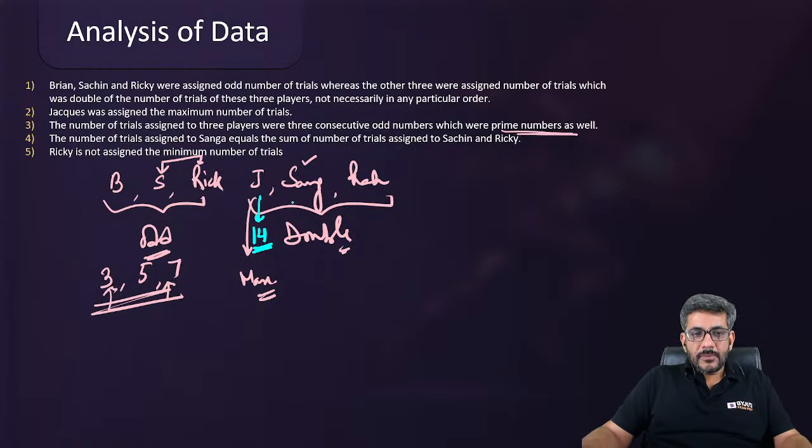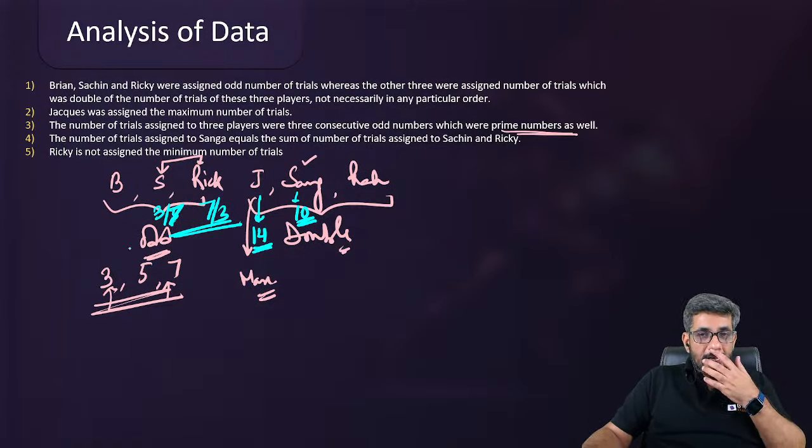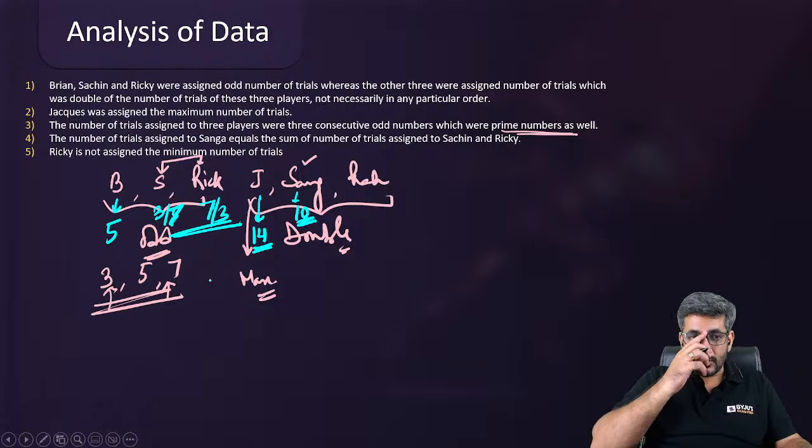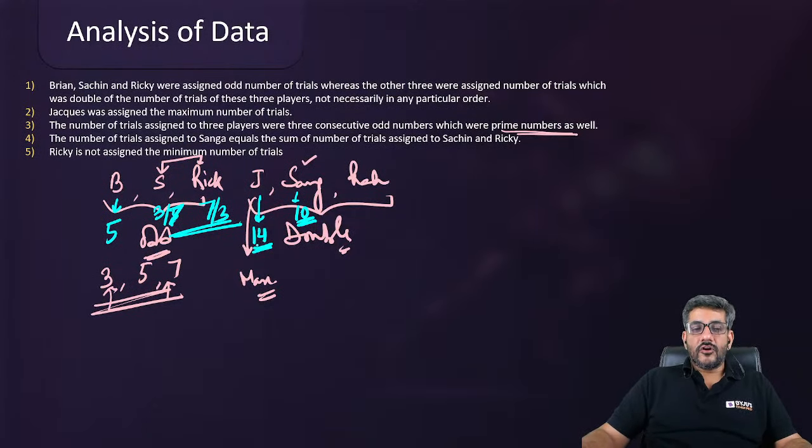So Sangha must have 10 trials. That means Sachin and Ricky have trials of 3 and 7, such that they add up to that, and therefore Brian must have a total of 5 trials. Now 14 is here, that is double of 7. 10 is here, double of 5. So that means Rahul must have double of 3, which is equal to 6.